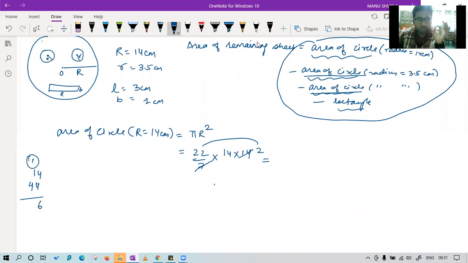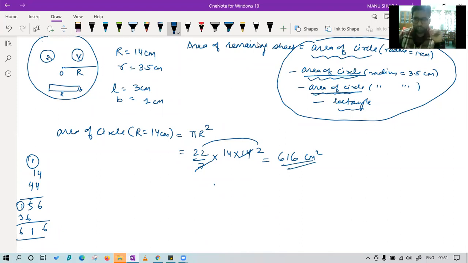4 4s are 16. 4 1s are 4, 5. So we have got the answer as 616 centimeter square, the area of the larger circle. Okay, Bani, it is not given. That's why we have taken 22 by 7. Good. Class, tell me, have you all got this answer?